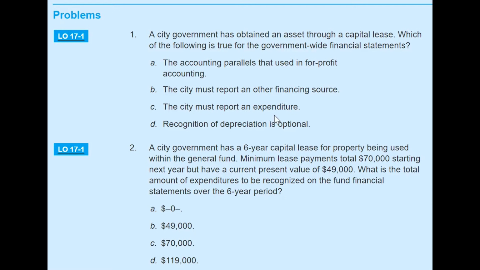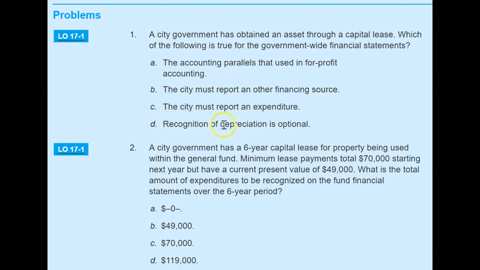Rather, we debit the present value of all the lease payments as an expenditure at the beginning, and to reflect the same amount on the credit side, we use another account called other financing source. So these two are for reporting fund financial statements.